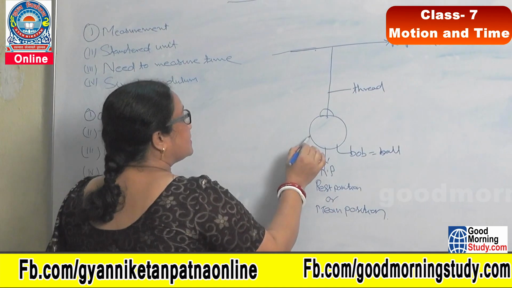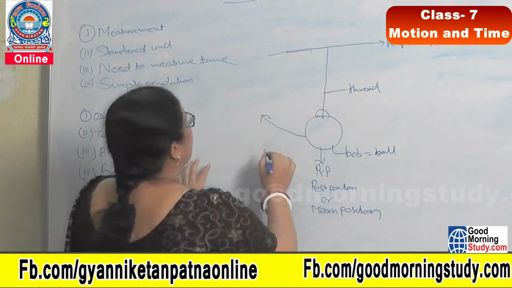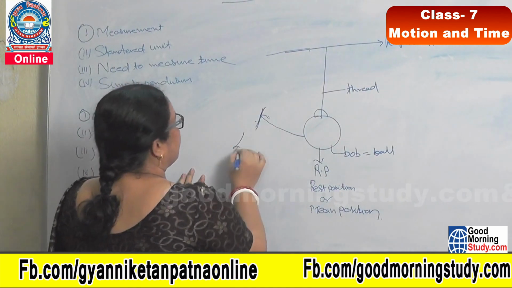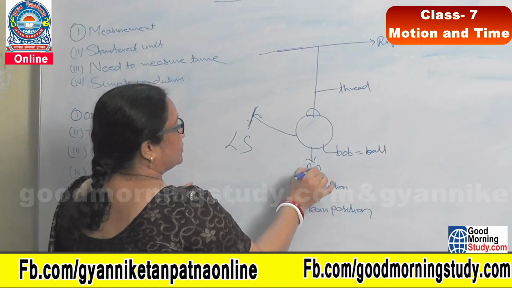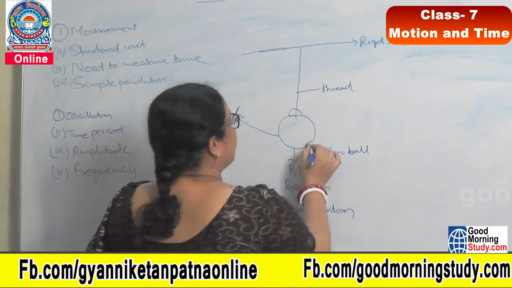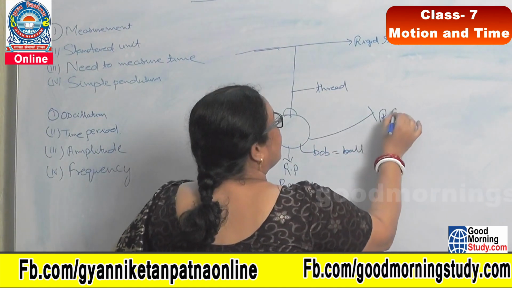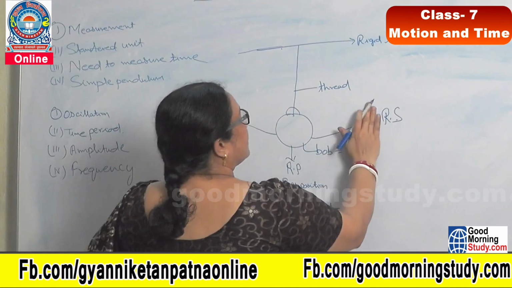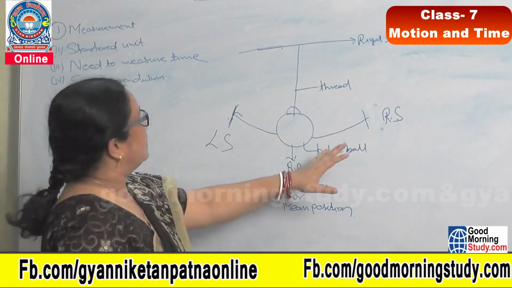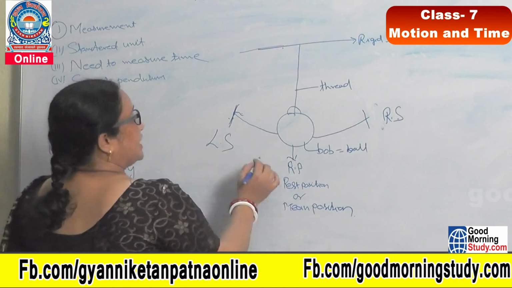When you flick this simple pendulum to the left side, it automatically comes to mean position or rest position, and then it goes to the right side with the same displacement. Okay, the distance on this side will be the same as on that side. This is left side, this is right side.